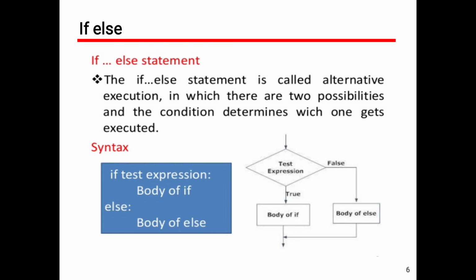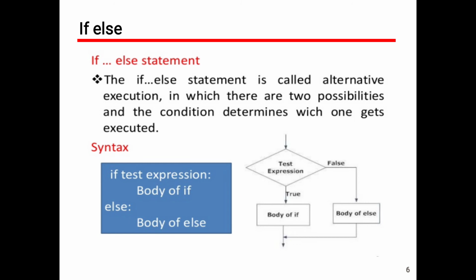After that, we need to write the else part. Like I mentioned earlier, else is also a keyword in Python. After writing else, there is no concept of writing braces. Instead of braces, we will use a colon. So else colon. After that, the body of the else will be written.